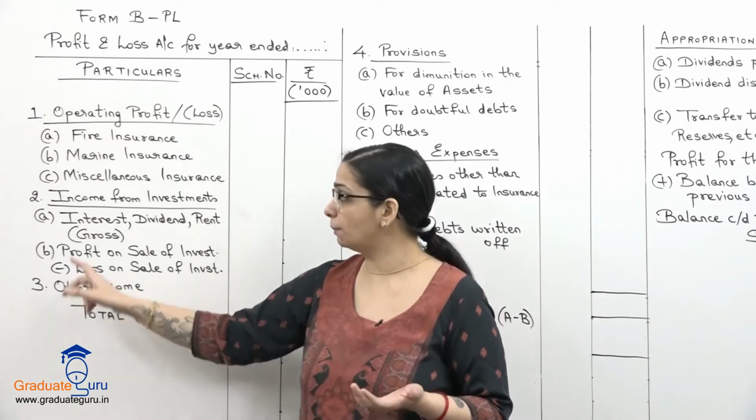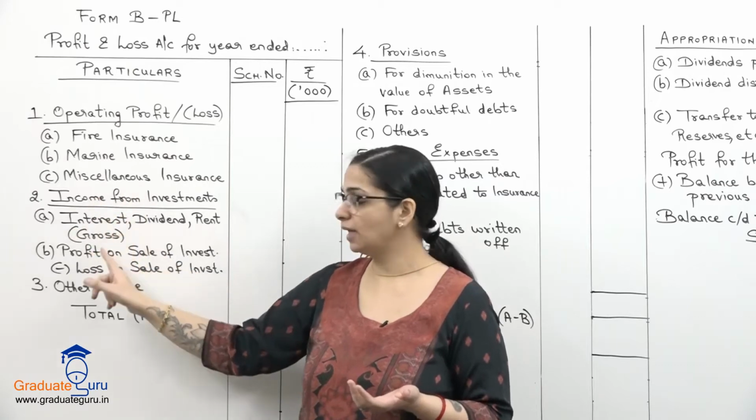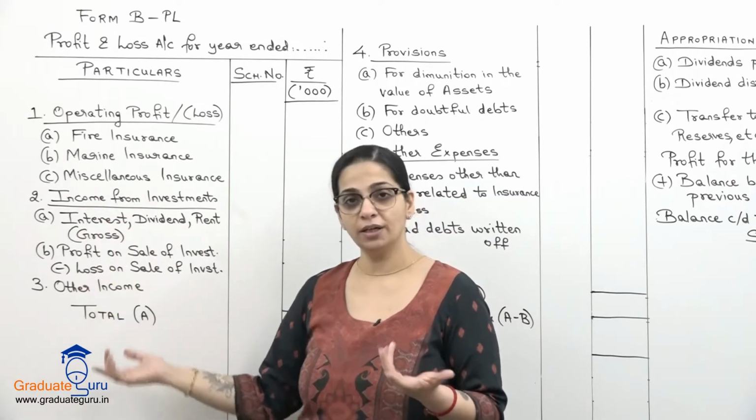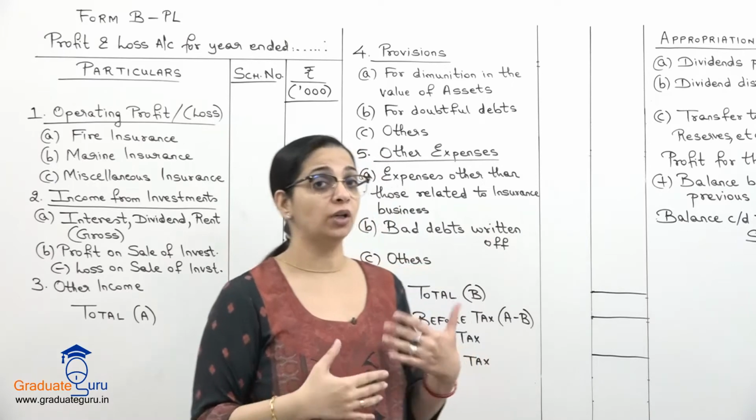So that is our third part. Income from investment has these two, and then other income is any other income of the business.